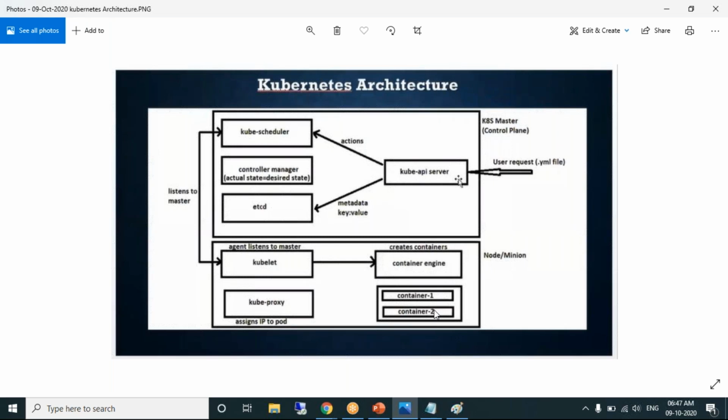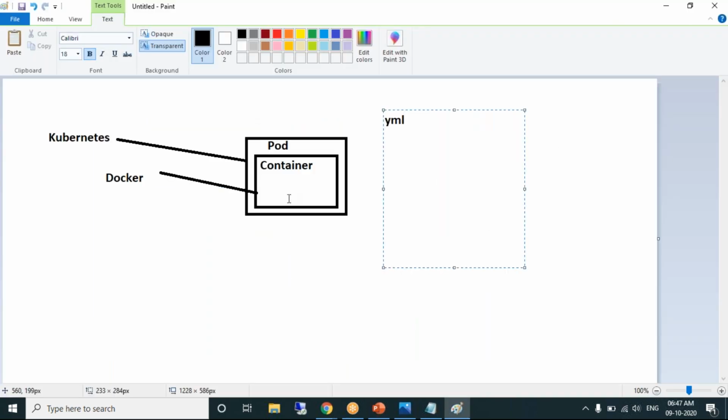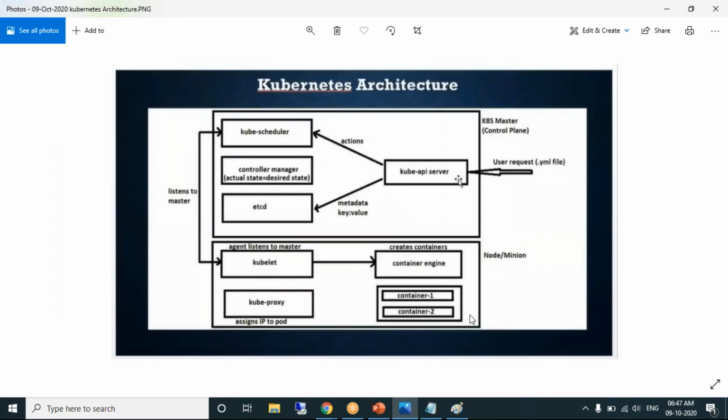These are containers, and the outside rectangle is a pod. That's a pod, obviously. I have not named it because there is no space. Look at this diagram: every container is inside the pod.